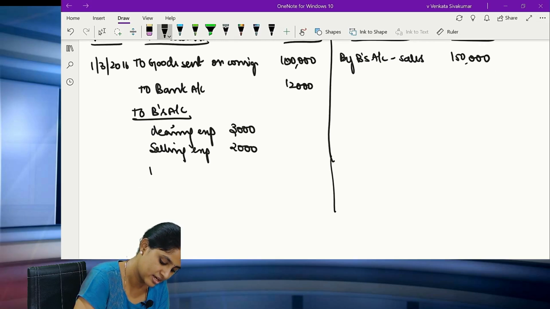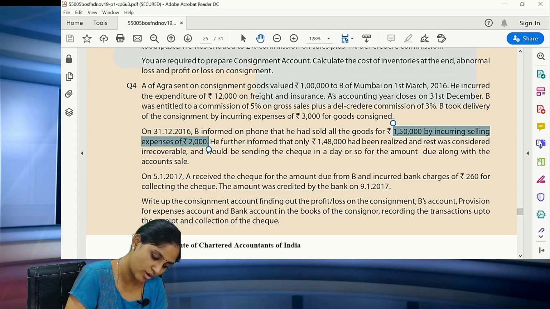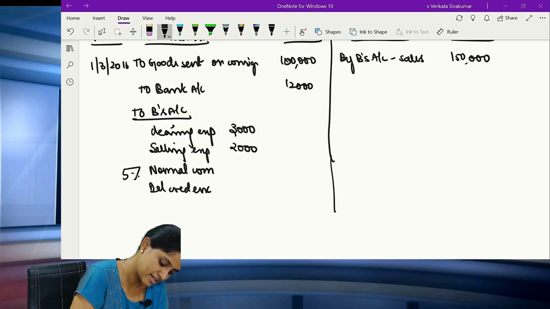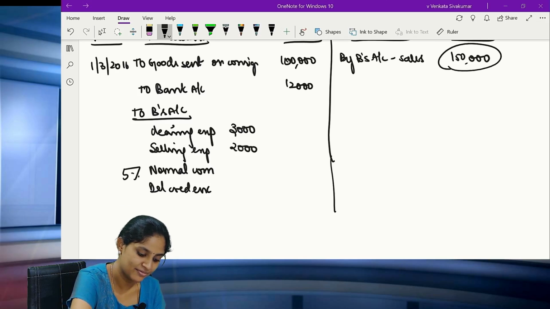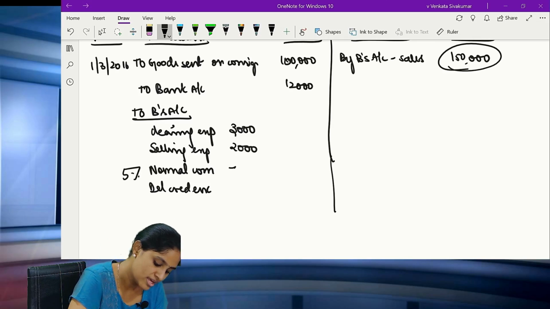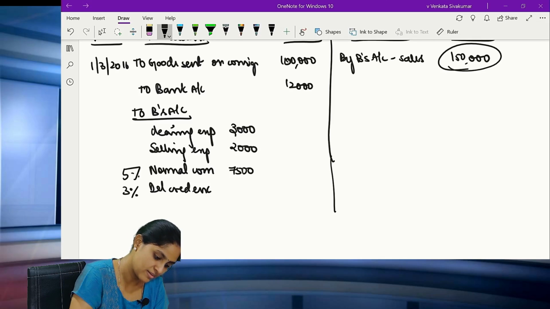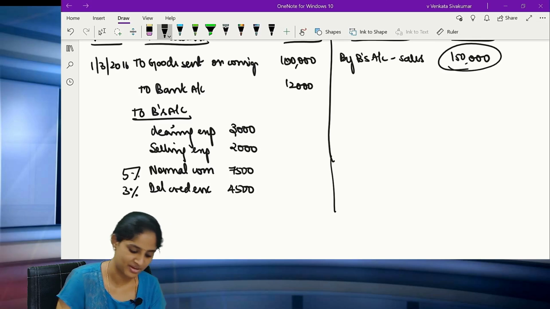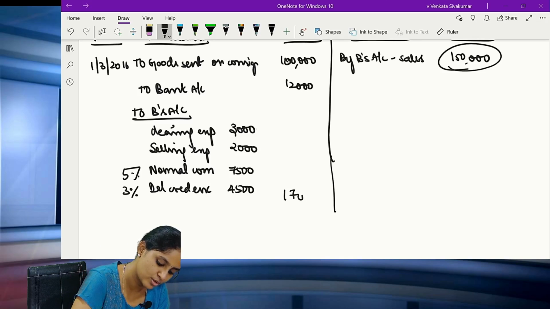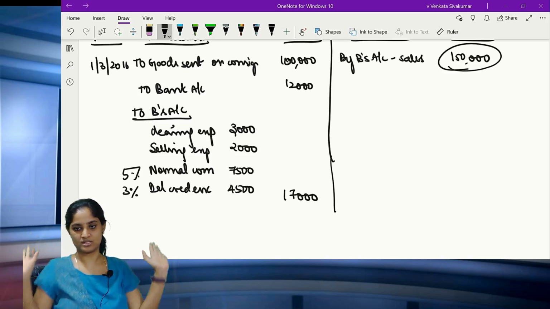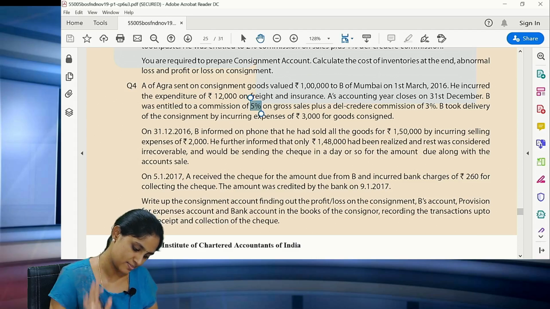Apart from that, his commission, correct? So the normal commission is there and del credere commission is there. How much is the normal percentage we have seen? 5% normal, so 5% on 1,50,000. How much does that come to? 7,500. And next, del credere commission 3% on 1,50,000, so it comes to 4,500. So all the expenses put together come to 17,000. Clear? We have written all the expenses.